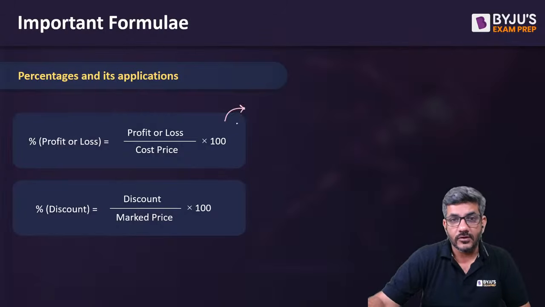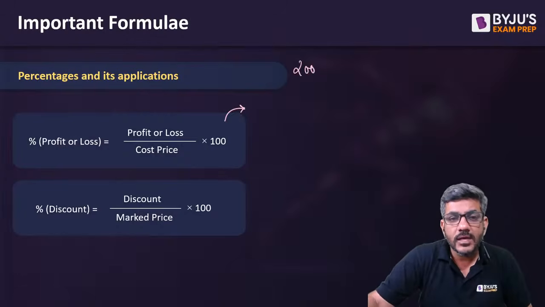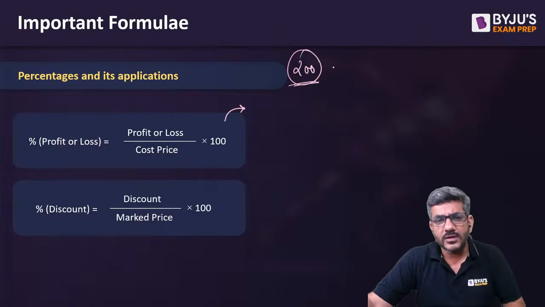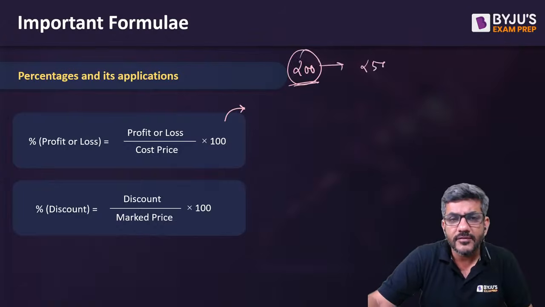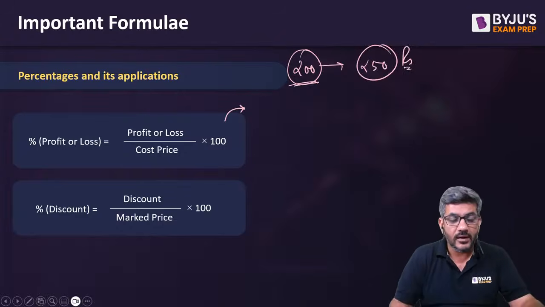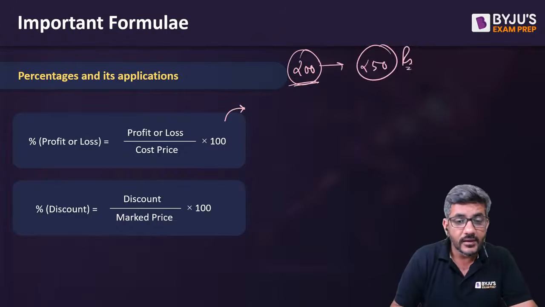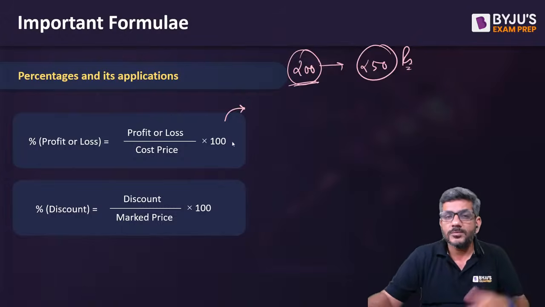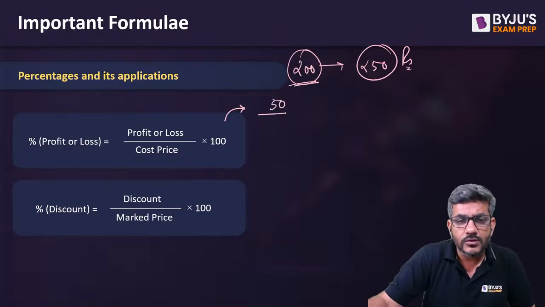Profit or loss, first of all. A quantity of a shirt is of 200 rupees. It is being sold for 250 rupees. Of course, there is a profit here. We all can see that something worth 200 is being sold for 250. It of course gives you a profit. How much profit is there? The profit is 50 rupees on 200 rupees.